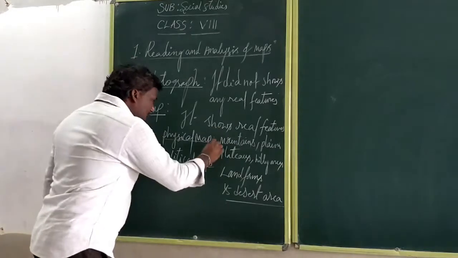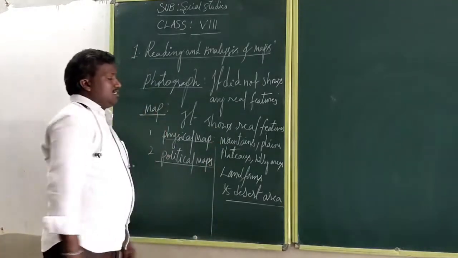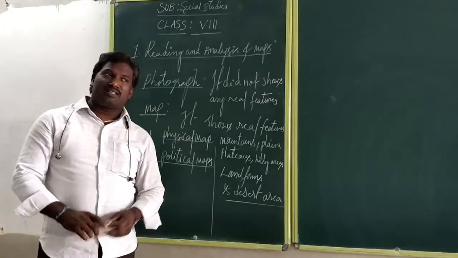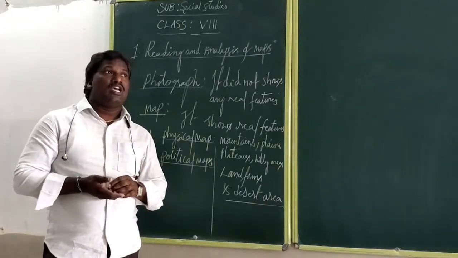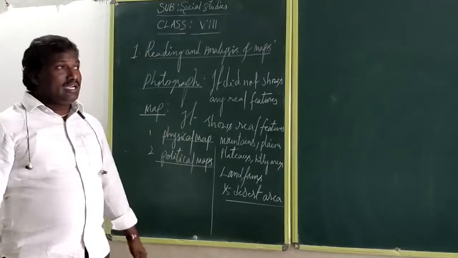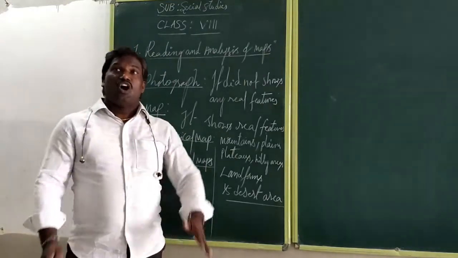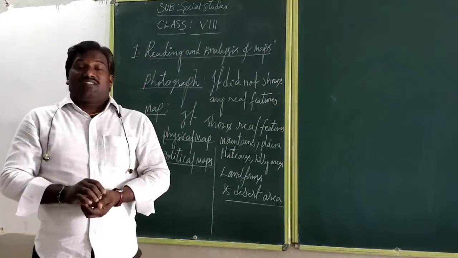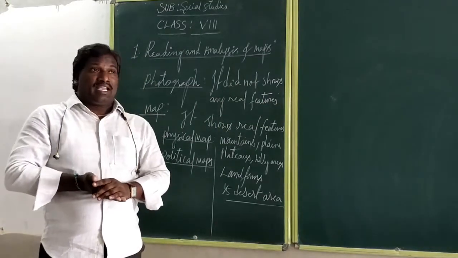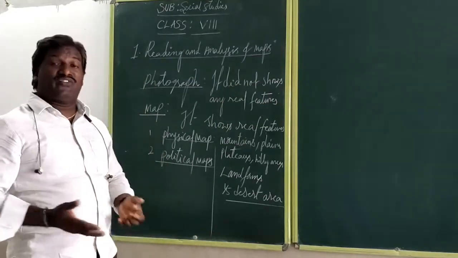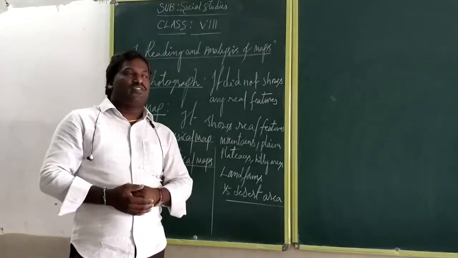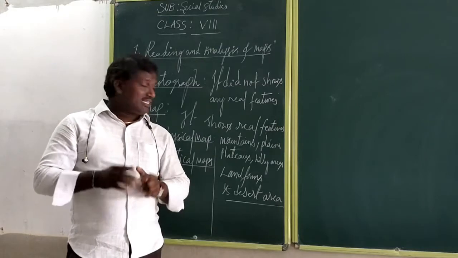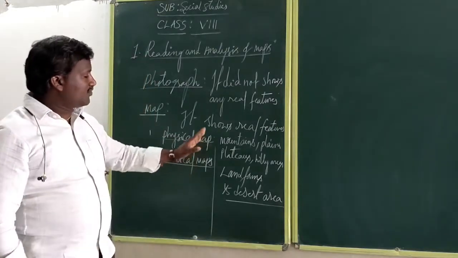This is mainly about the physical boundaries. What is the importance of the physical boundary? For example, we can find out how much height an area has, and the forest coverage areas also. How many square kilometers is that forest coverage area? What type of forest is there, either a deciduous forest or an evergreen forest or a different type of forest? Then how can we find out? We can follow the physical map.